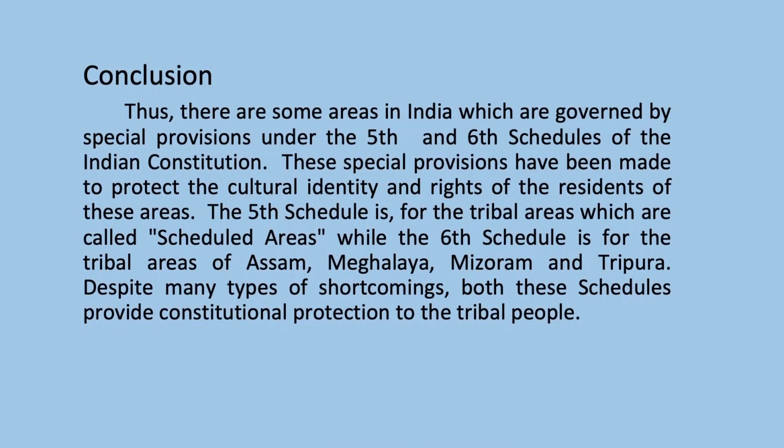Conclusion: thus there are some areas in India which are governed by special provisions under the 5th and 6th schedules of the Indian Constitution. These special provisions have been made to protect the cultural identity and rights of the residents of these areas. The 5th schedule is for the tribal areas, which are called scheduled areas, while the 6th schedule is for the tribal areas of Assam, Meghalaya, Mizoram and Tripura. Despite many types of shortcomings, both these schedules provide constitutional protection to the tribal people.